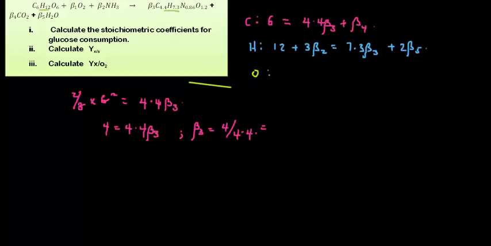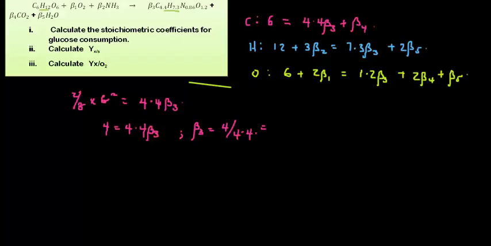For the oxygen, I have 6 plus 2 beta 1, equals 1.2 beta 3 plus 2 beta 4 plus beta 5. I see oxygen is quite on everything and on every side.